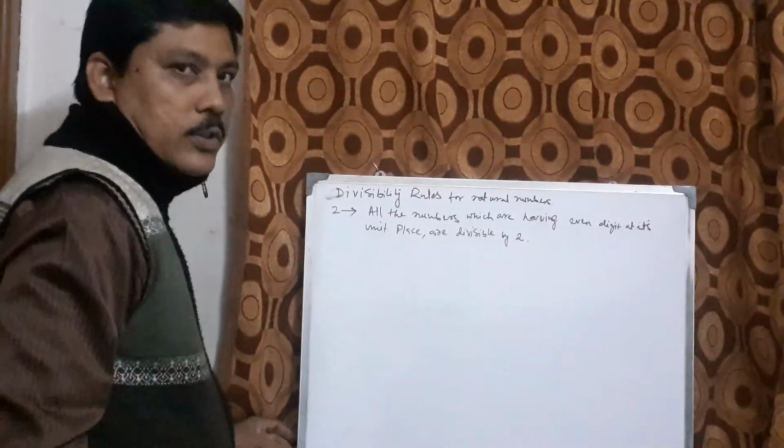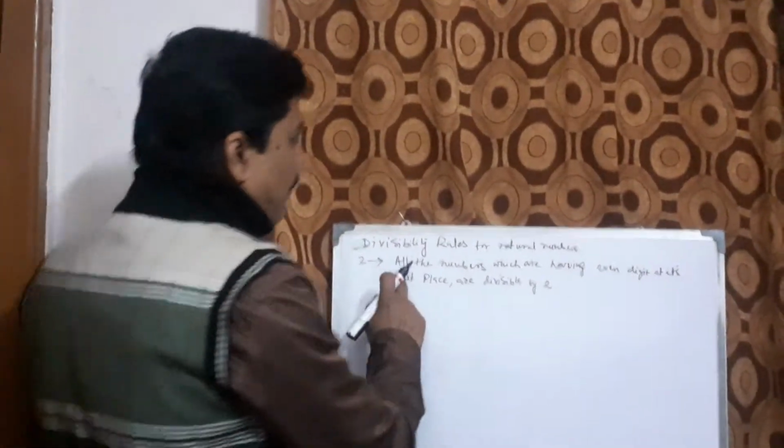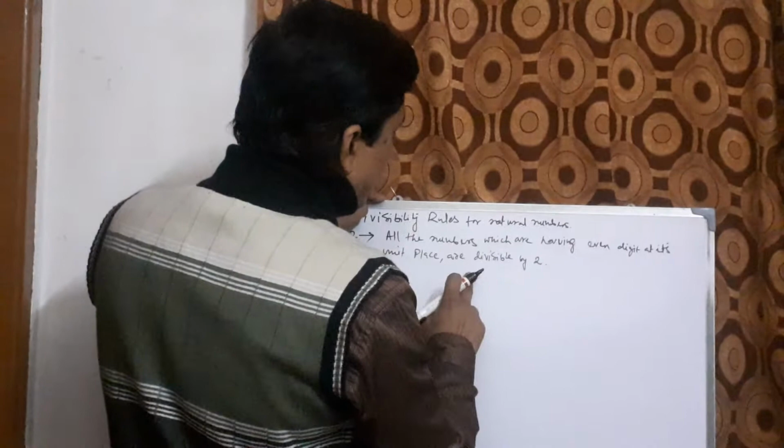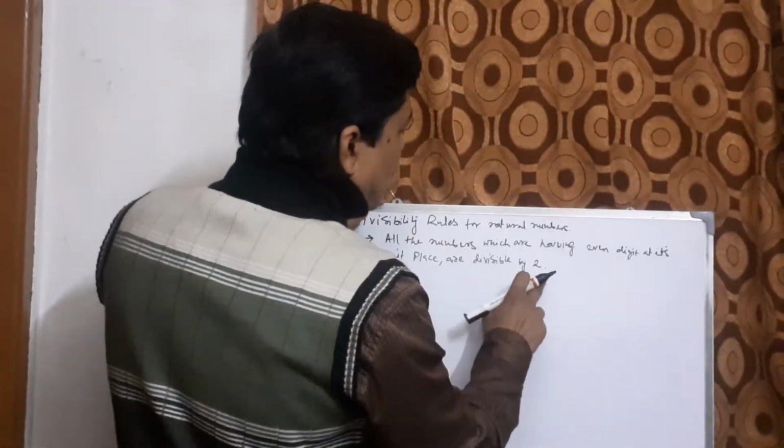This is very simple logic. So all the integers which are having even digits at its unit place, those are divisible by 2.